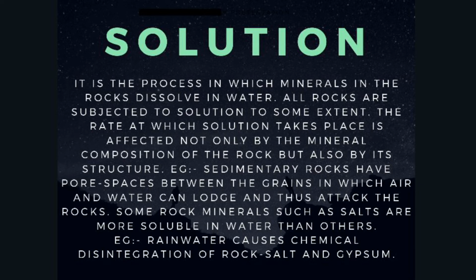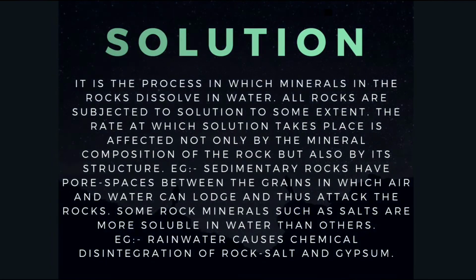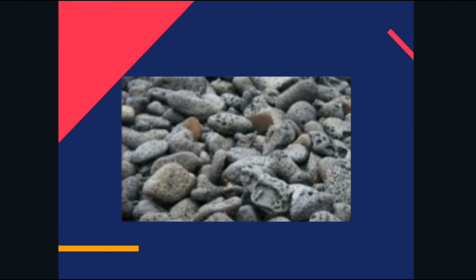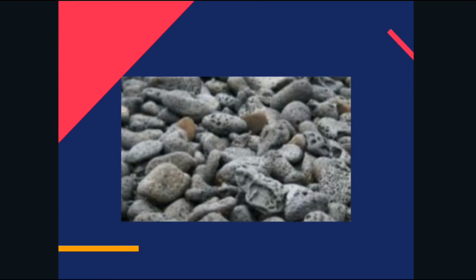Example, rainwater causes chemical disintegration of rock salt and gypsum. So in this picture, we can notice that the rocks are in the solution process.